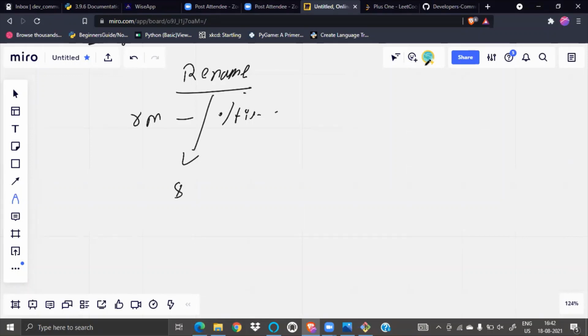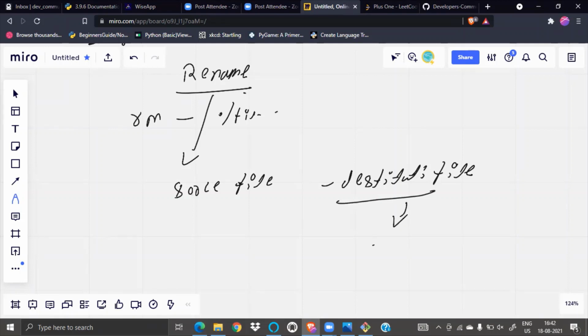Okay, the source file, maybe my spelling is wrong, source, and the destination file. In this destination file we have to change the name.